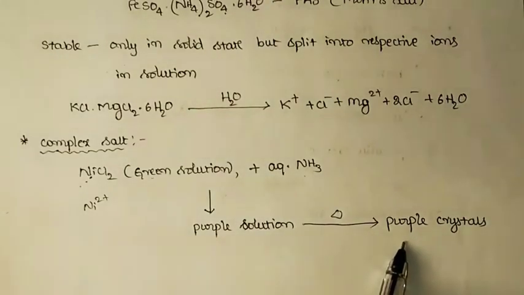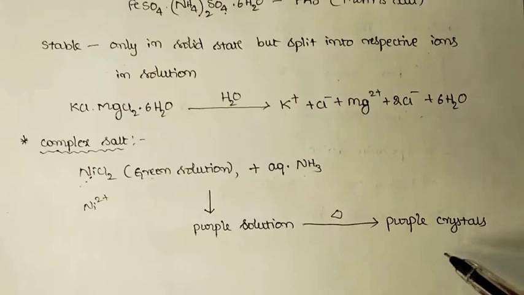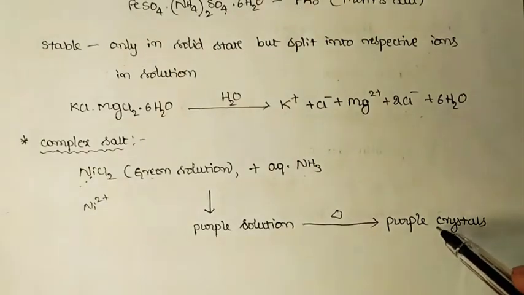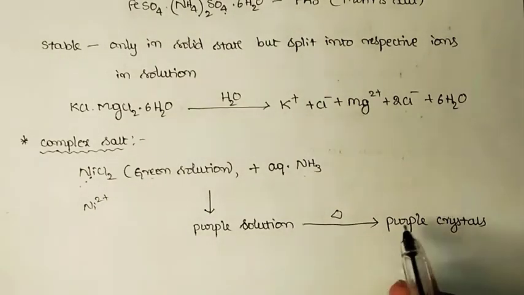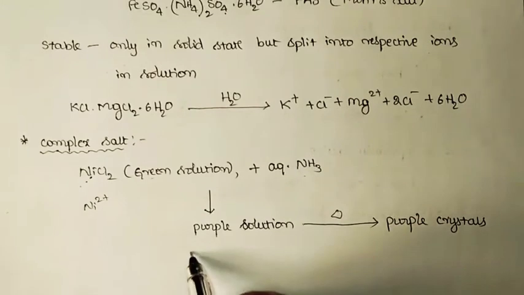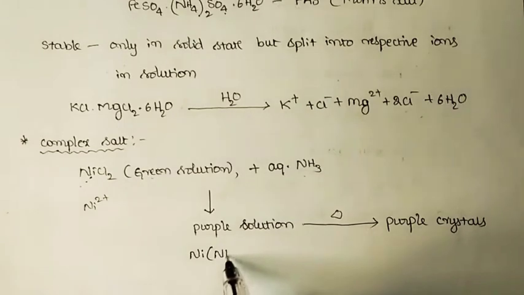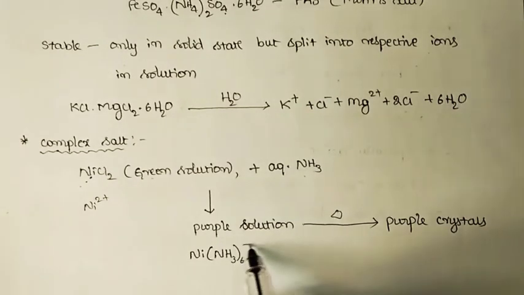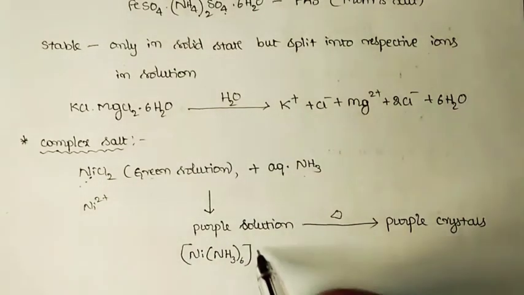And if you cross check the exact configuration of these purple colored crystals, the material is like this: [Ni(NH3)6]Cl2.